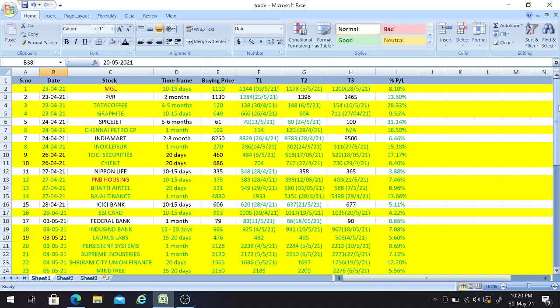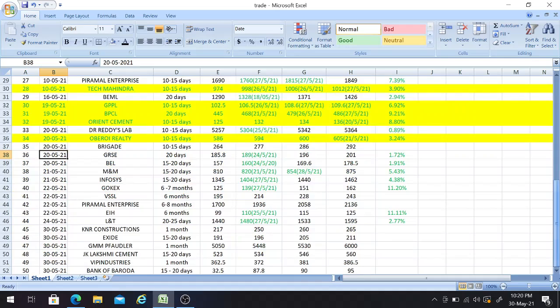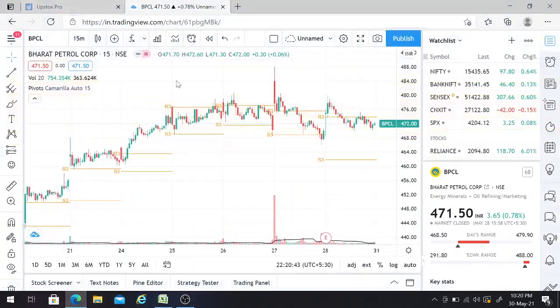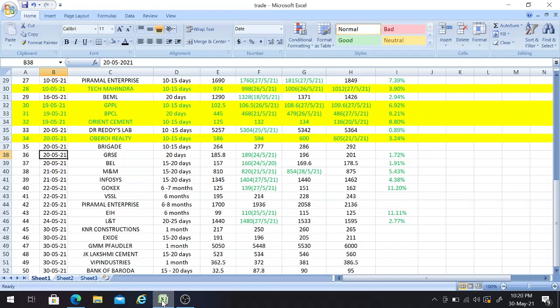Whether you want to invest based upon my trading calls or not is completely up to your judgment, friends. You can verify like these, what I have done here. I'm cross-checking this in the TradingView platform. You can see these in any of your respective platforms like Upstox, Paytm, Groww, anywhere you can verify. You can go to the respective date and verify like this.